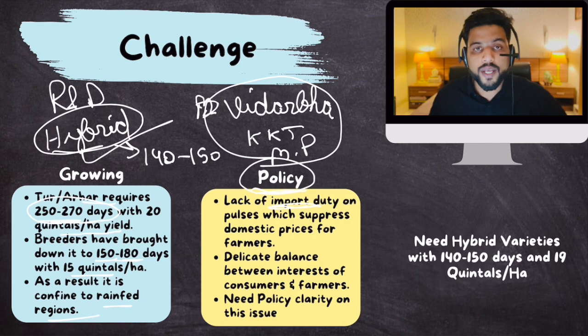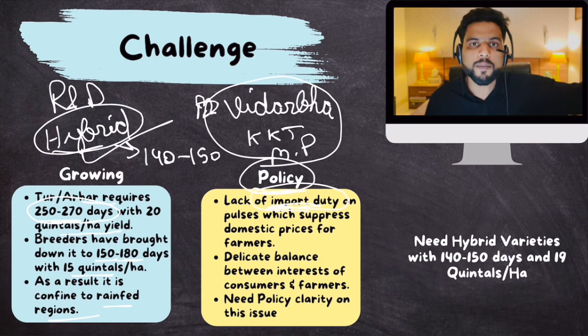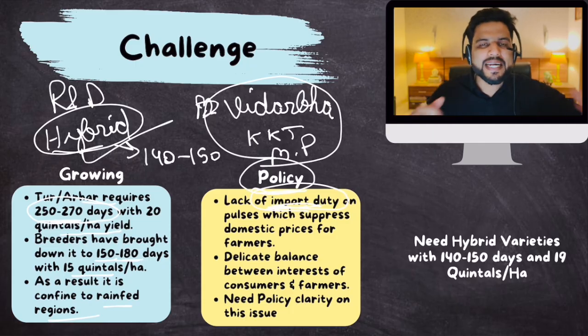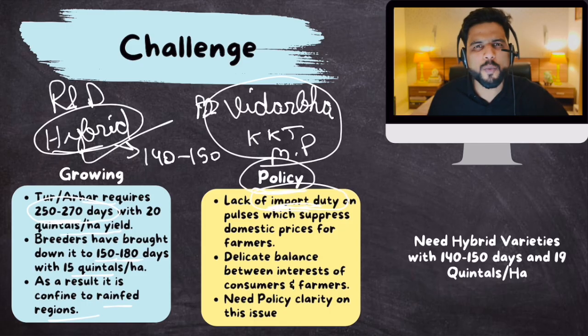So we need to put import duty on imported pulses so that these imported pulses are expensive in India, so that more and more people buy domestically produced pulses. But there is little clarity as far as government policy is concerned. Government flip-flops a lot, and the reason is that the government has to balance the interests of consumers and farmers.